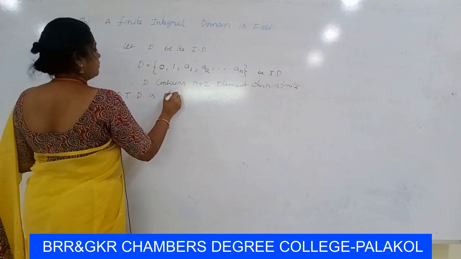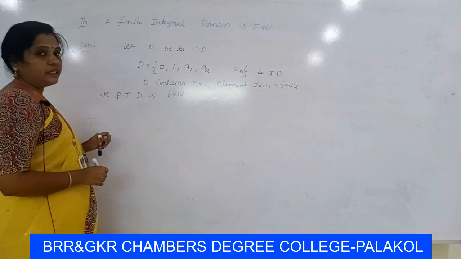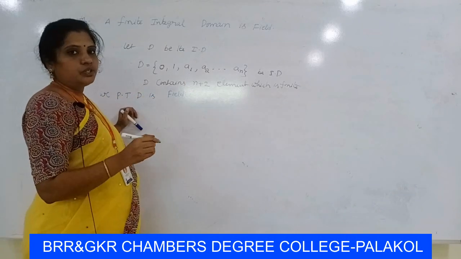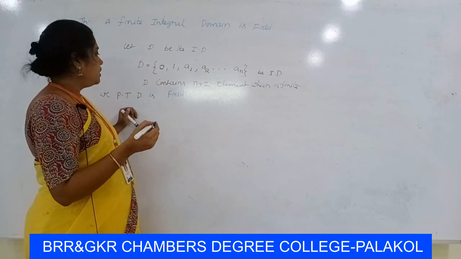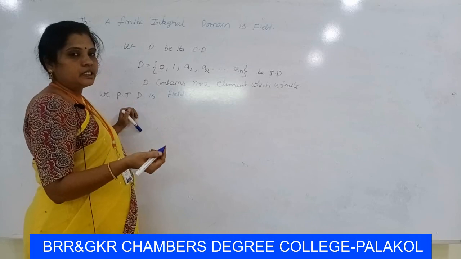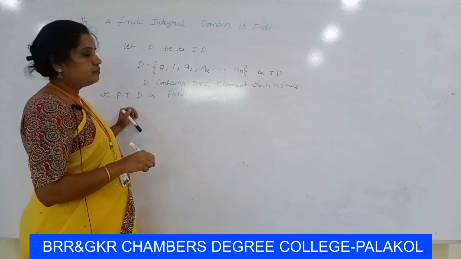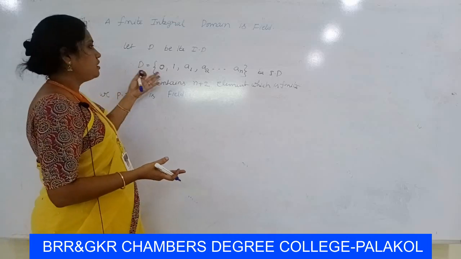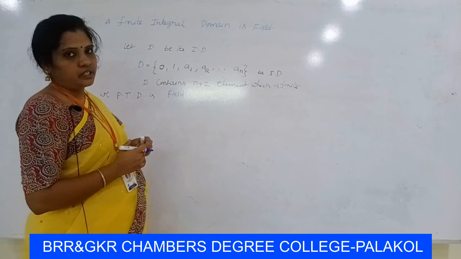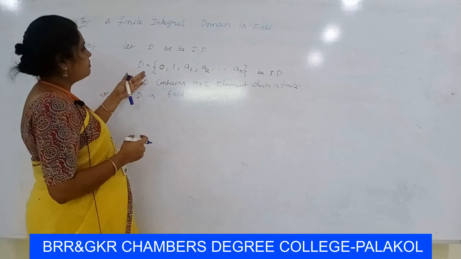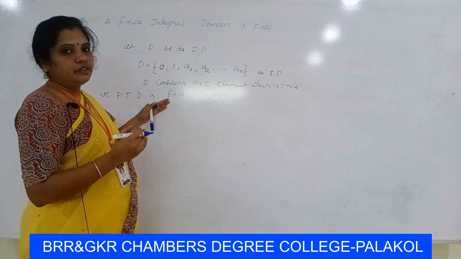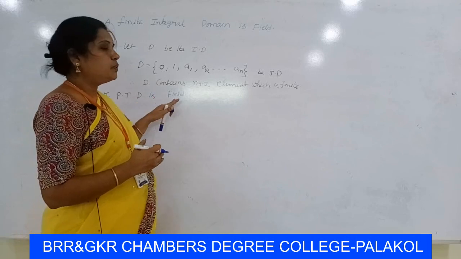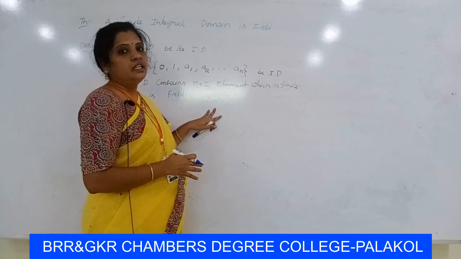By the definition of a field, a ring that is commutative and has a unity element, and every non-zero element of D is invertible under multiplication, then D will be a field. Here D is also a commutative ring and has a unity element because it is an integral domain and has no zero divisors. So D already satisfies the conditions of a field: commutative ring with unity element. We just have to prove every non-zero element of D is invertible under multiplication, then it is a field.